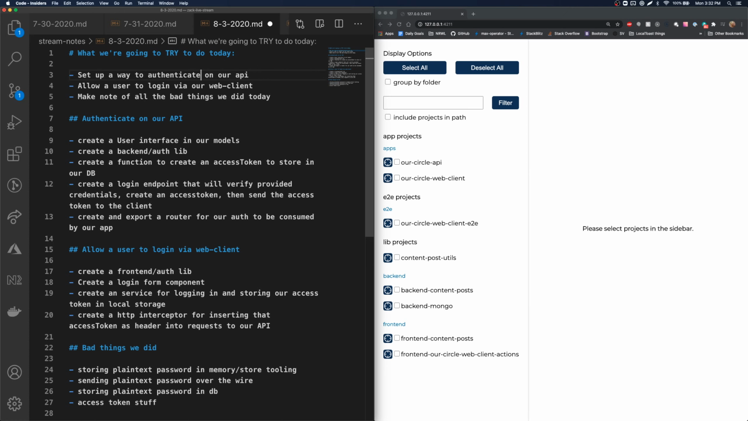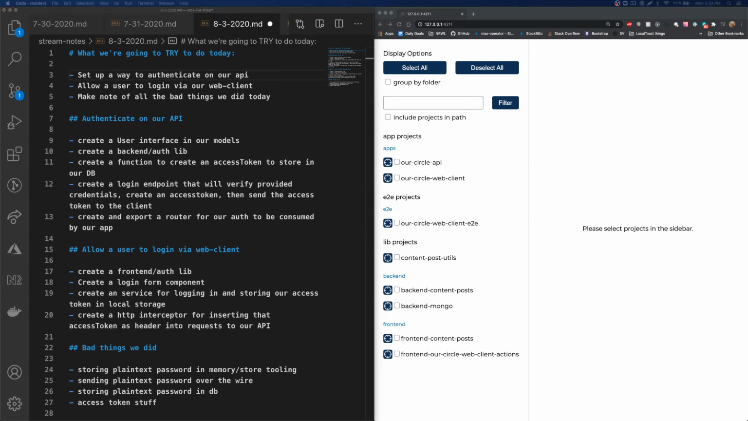So logging in, verifying they're who they say they are, that's authentication. Making sure they only get the information they're entitled to is authorization. I think I got that right. Maybe I got that wrong. Let me know if not.